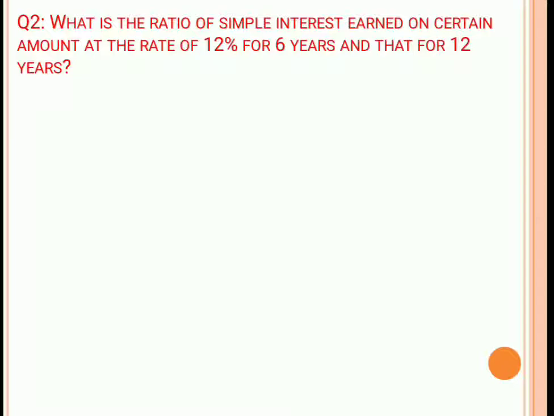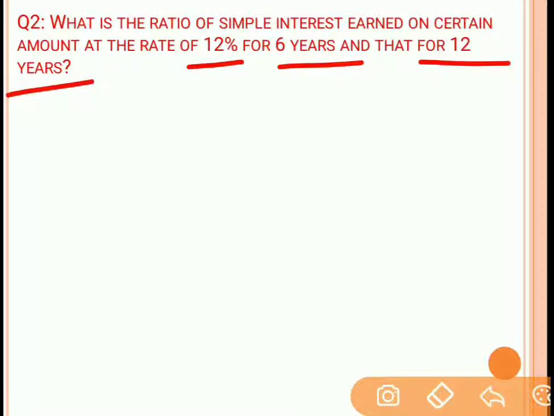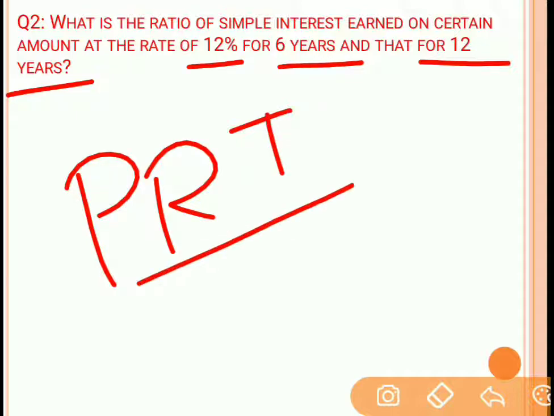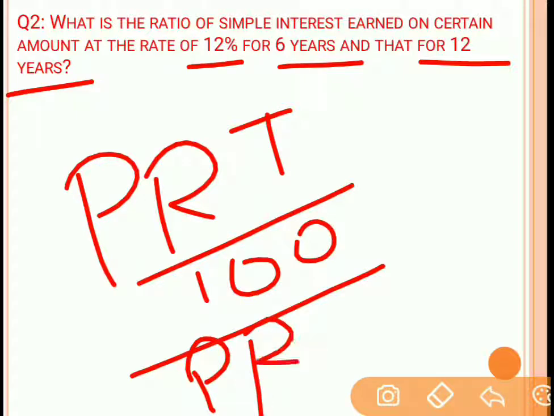Question number 2. What is the ratio of simple interest earned on a certain amount at a rate of 12% for 6 years and that for 12 years? Now we need to find out the ratio of simple interest on a certain amount, which is x rupees, at a rate of 12% for 6 years and that for 12 years. The formula for simple interest is PRT by 100. So PRT by 100 and PRT by 100 for the second term.